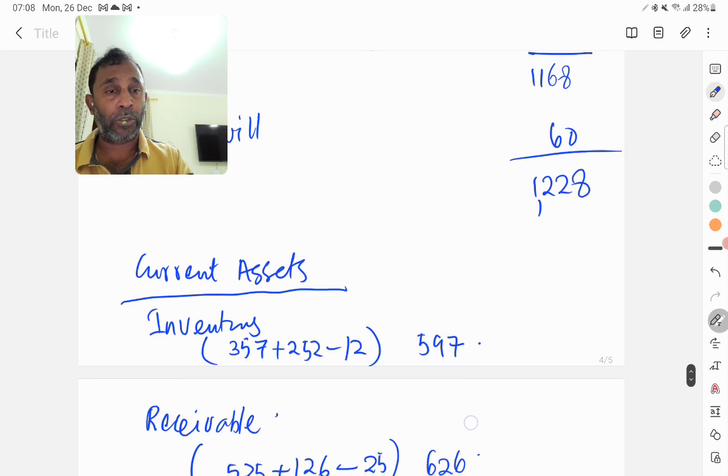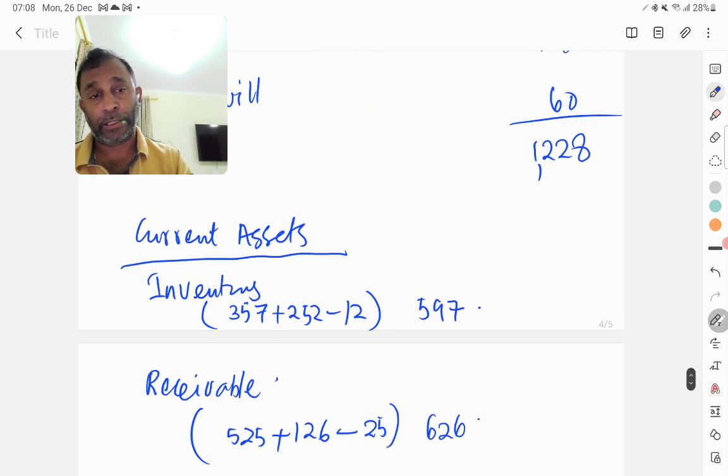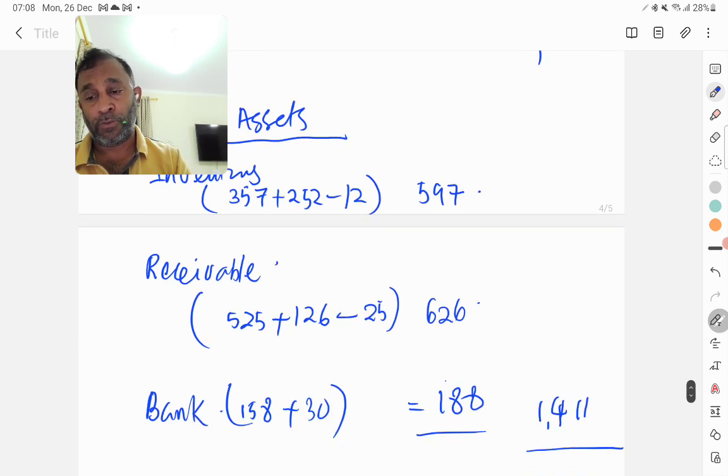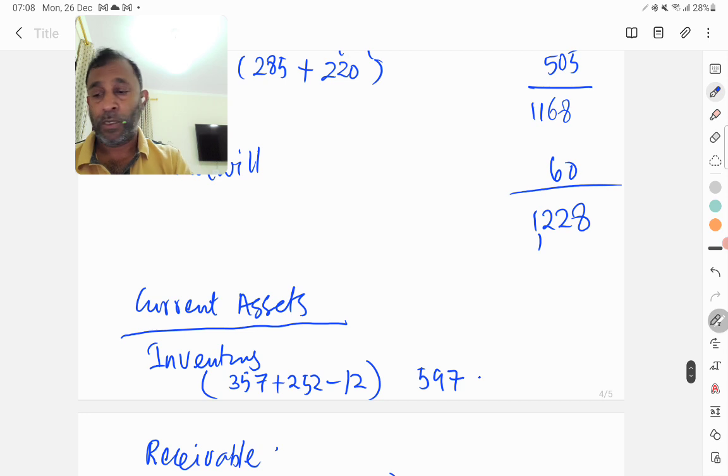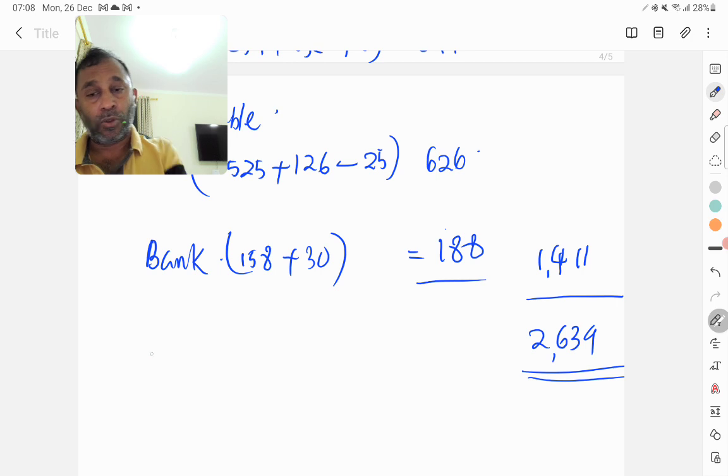So we take the total of these two. I mean, this is the total current assets and this is the total non-current assets. So we take the total of both, plus 1228. So 2639 is the total, and 2639 we call it total assets.